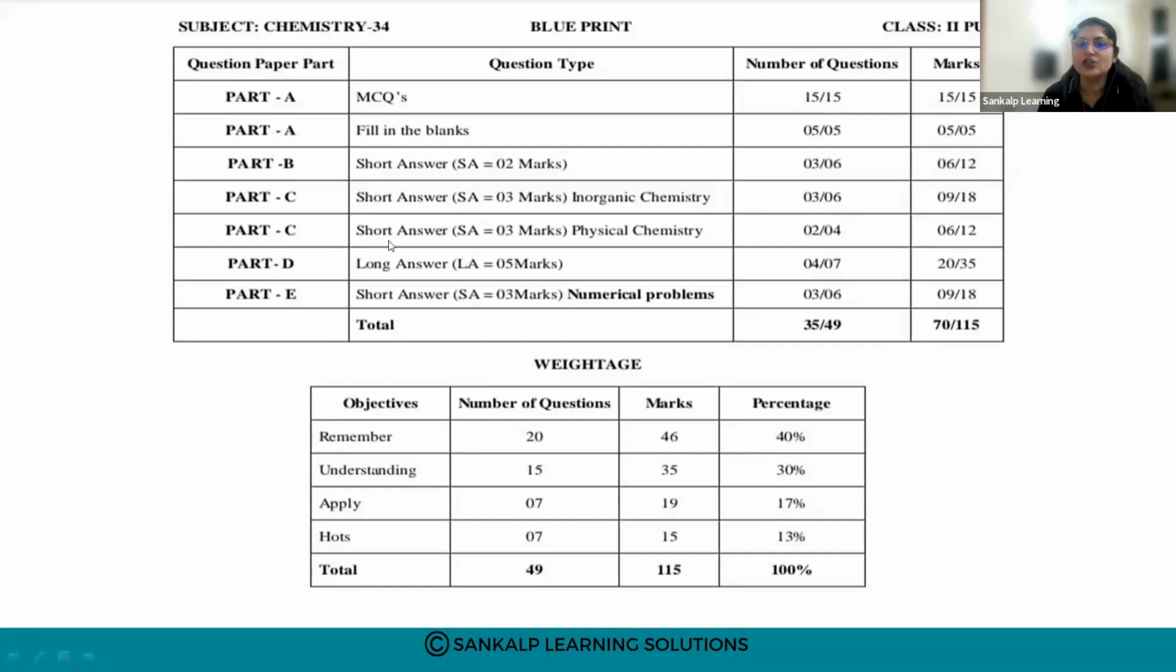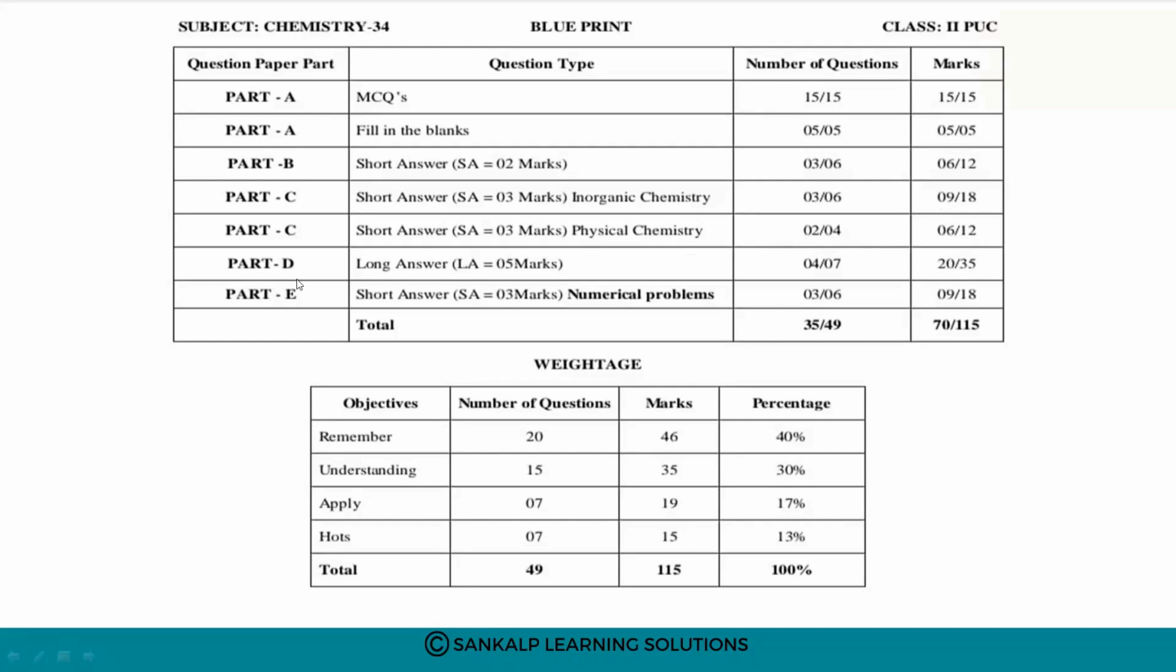Next, part C again has short answers for 3 marks, exclusively from physical chemistry. The number of questions asked will be 4, and you have to answer 2 questions. So a total of 4 questions will be asked, but you are going to write 2. The allotted marks is 6.